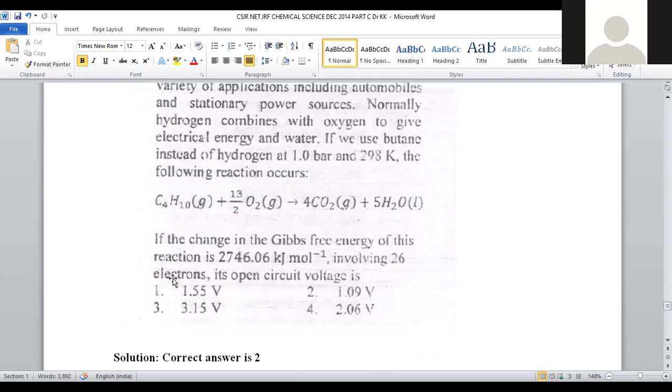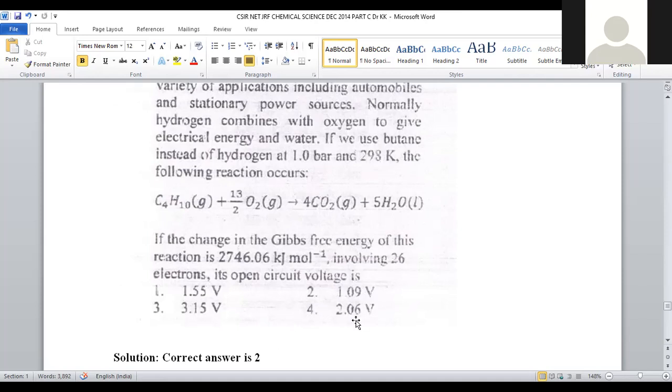If the change in Gibbs free energy of this reaction is 2746.06 kilojoules per mole, involving 26 electrons transferred, what will be its open circuit voltage? When we take a hydrogen-oxygen fuel cell, 1 volt of current is generated, that is fixed. In case of this one, if these conditions are employed, what is the voltage generated?